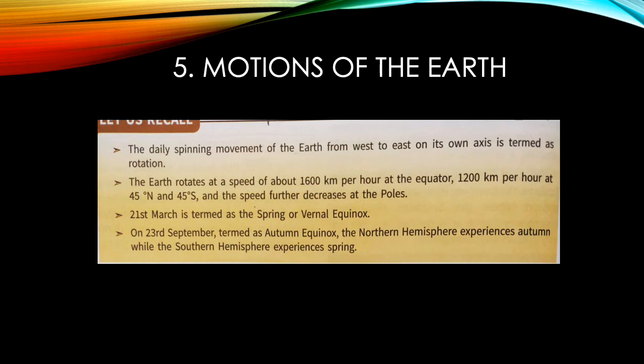We learnt about equinoxes and solstices. Equinoxes are days when we have equal duration of night and day. 21st March is spring equinox, while 23rd September is called autumn equinox. And we have summer solstice and winter solstice. So these are some things we learnt in chapter 5. You have to practice the drawings of these two motions very well.